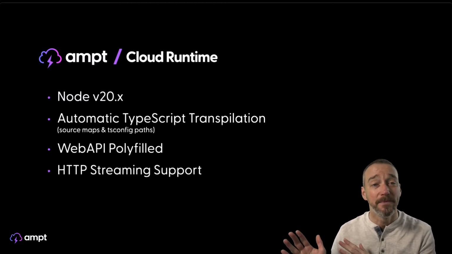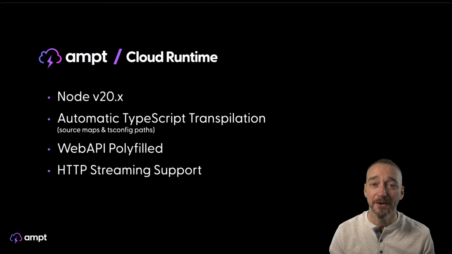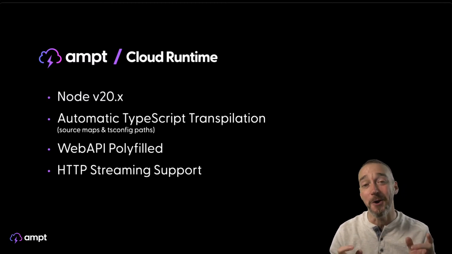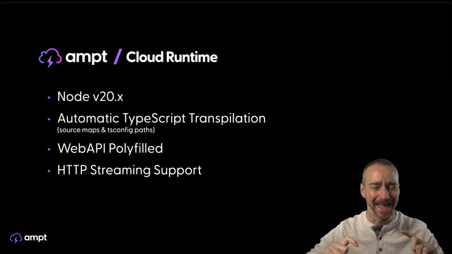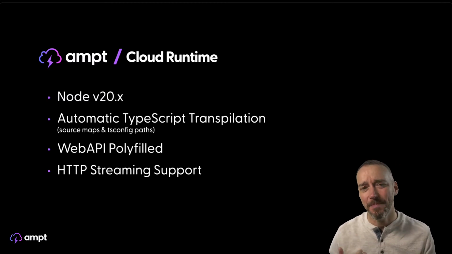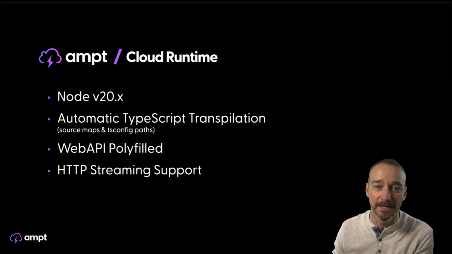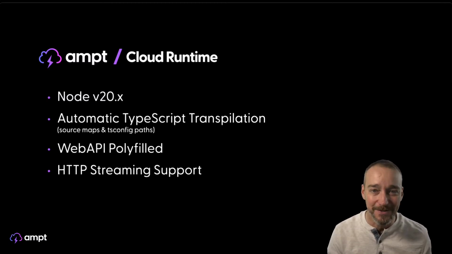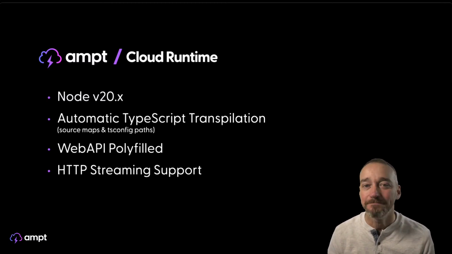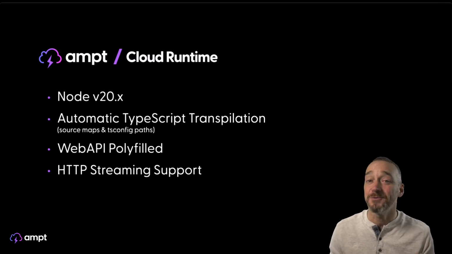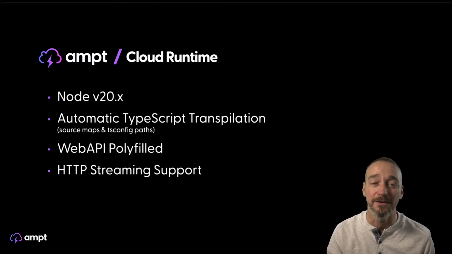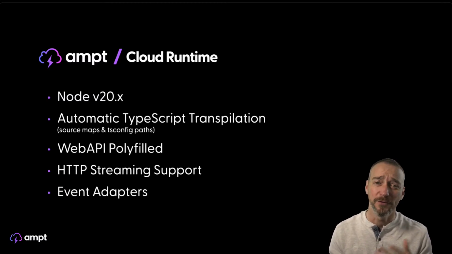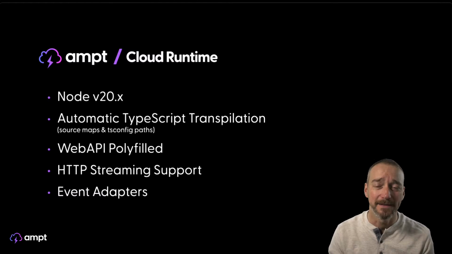It's really nice. Streaming support is built in. If you've built something on Lambda and you're doing streaming with Lambda, you have to change the way that it spits things out. You have to change the handler for it. It's kind of a pain. You then have to say, oh, I also have to move to a Lambda function URL. I can't use API Gateway. It's a lot. It's done for you. You don't have to worry about it. If you want to stream, stream. If you don't want to stream, don't stream. That's your choice. It's just how you spit the data back with whatever framework you're using to return it. Or if you return a readable stream, again, it just works.